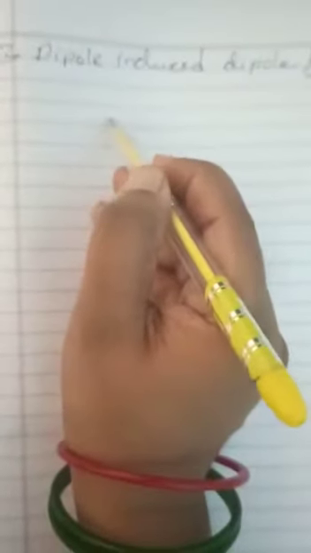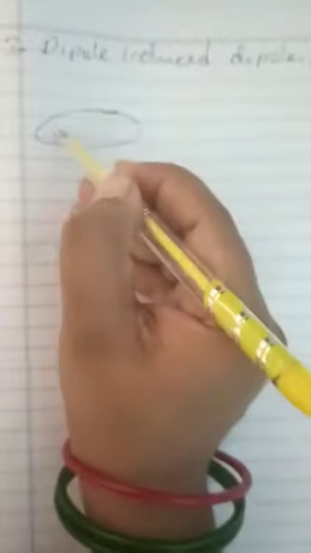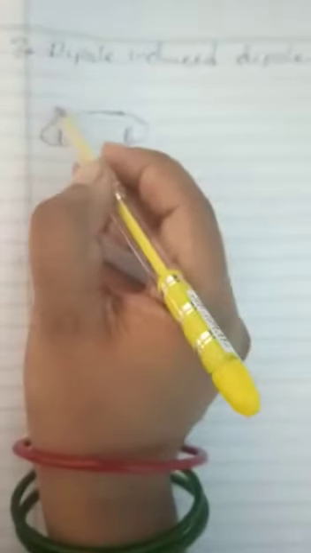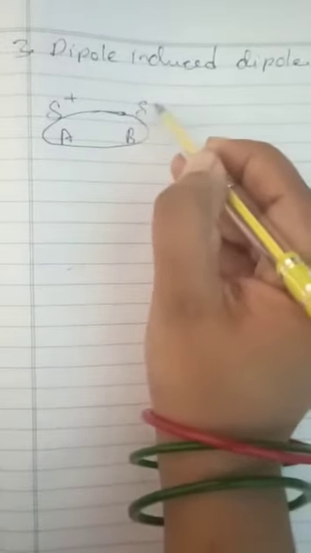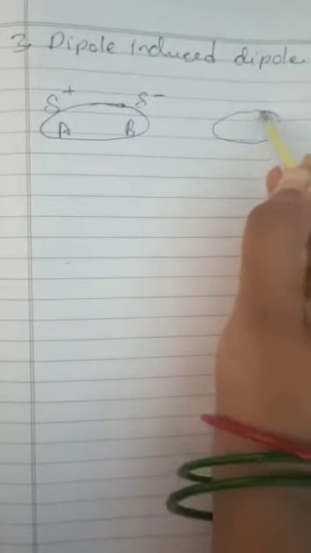For example, here we can take the example of an atom. Let's assume that this is a polar molecule, this is A and this is B. A will be positively charged and B will be negatively charged. And consider this as a non-polar molecule.